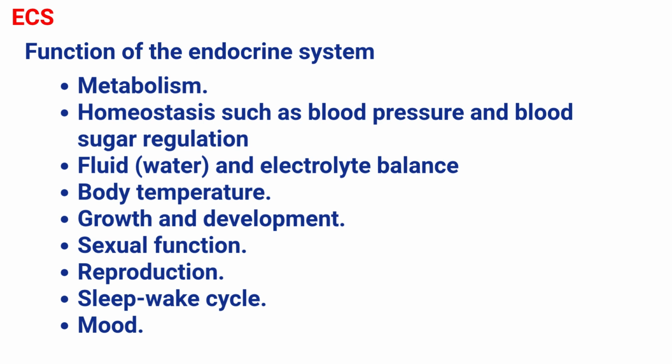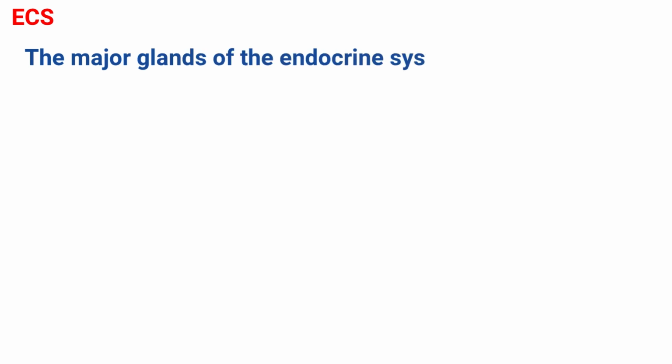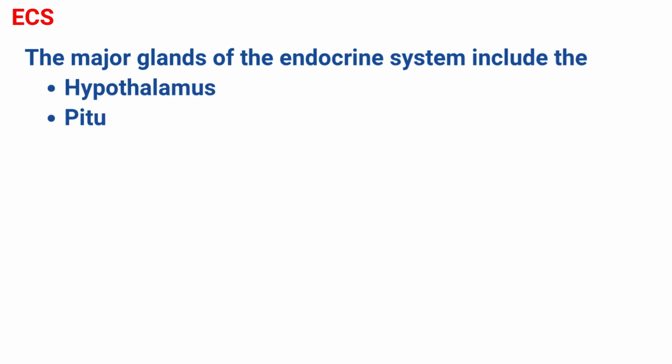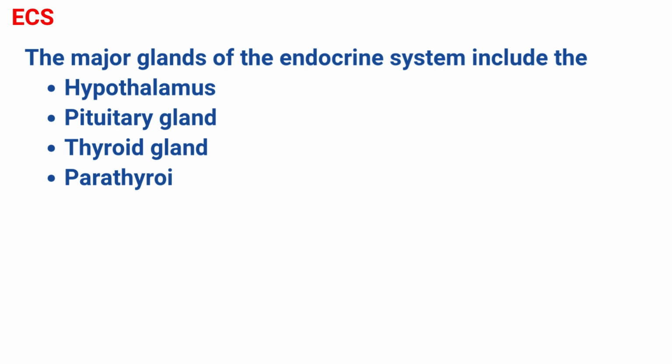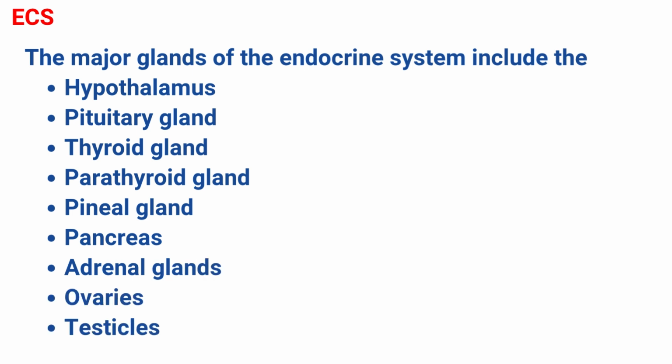Very small amounts of hormones can trigger significant responses and changes in the body. If the body has too little or too much of a hormone, it affects health. This often causes noticeable symptoms. The endocrine system consists of glands located throughout the body, hormones made by the glands and released into the bloodstream or the fluid surrounding cells, and receptors in various organs and tissues that recognize and respond to the hormones. The major glands of the endocrine system include the hypothalamus, pituitary gland, thyroid gland, parathyroid gland, pineal gland, pancreas, adrenal gland, ovaries, and testicles. The hypothalamus and pituitary glands are neuroendocrine organs.